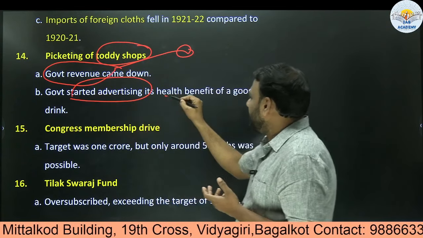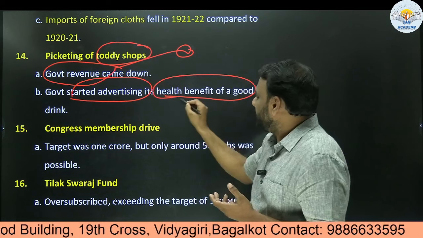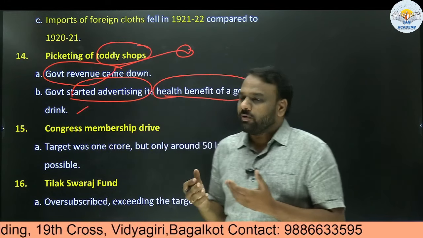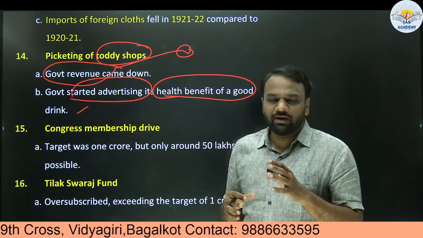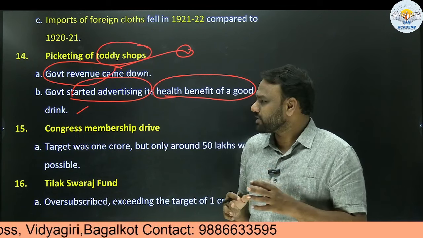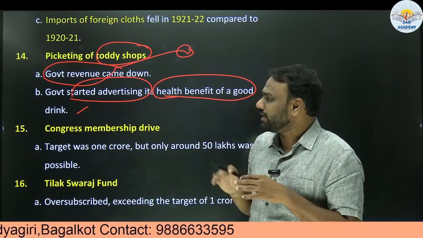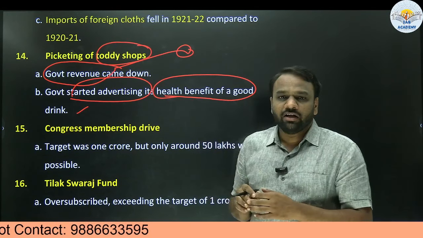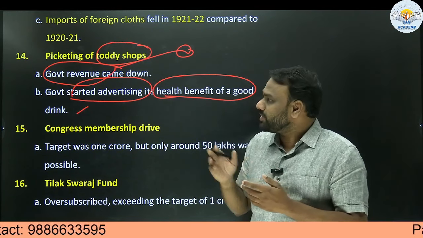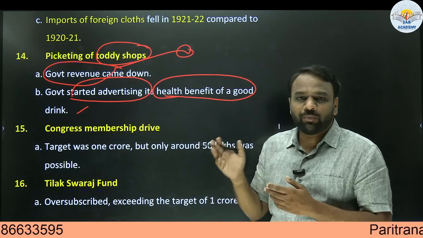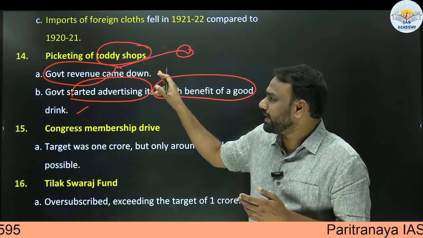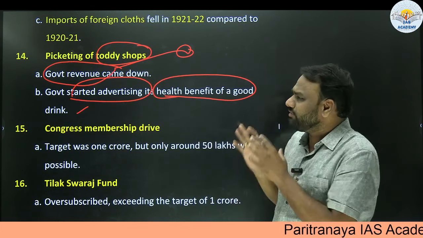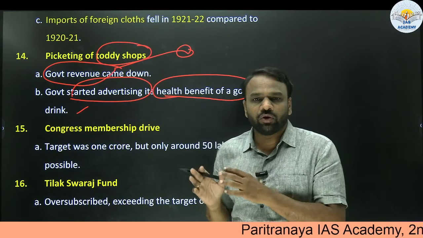It indicated the health benefits of a good drink. So if you consume toddy in a proportional amount, then it is beneficial to the health. In this form, it started advertising. So this again indicates the extent to which the non-cooperation movement was successful with respect to picketing of toddy shops. So these are the various examples which we can quote in our mains answers.